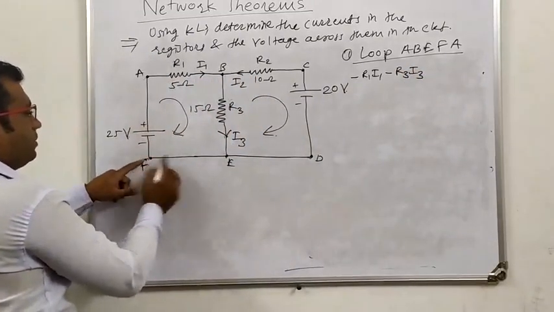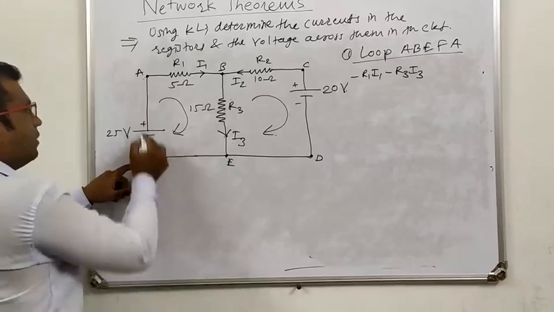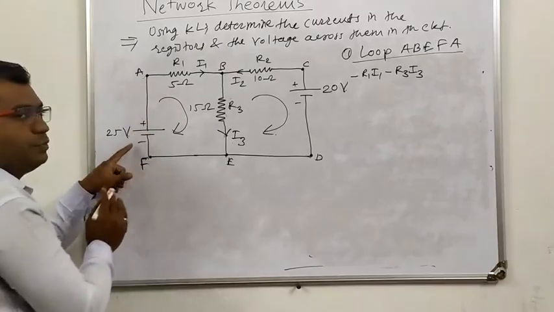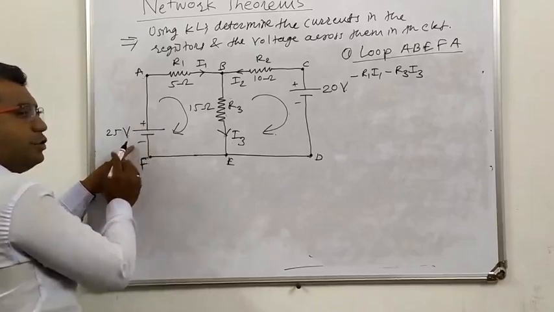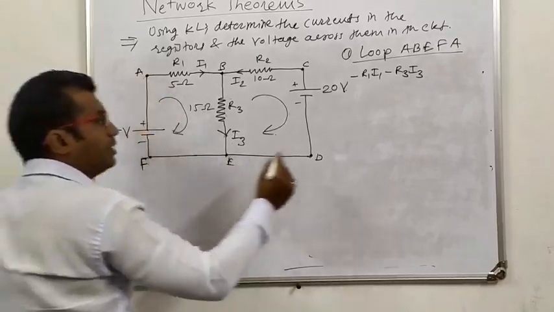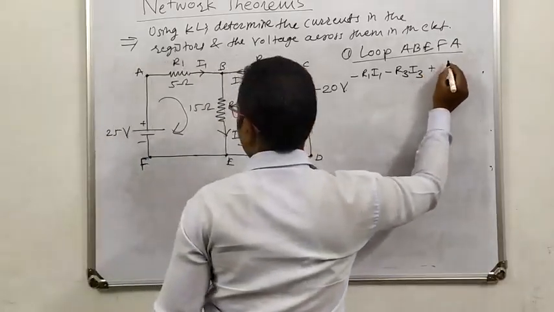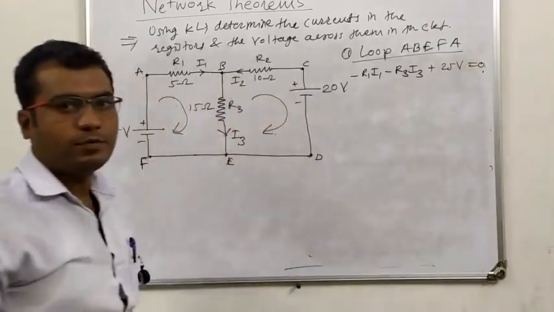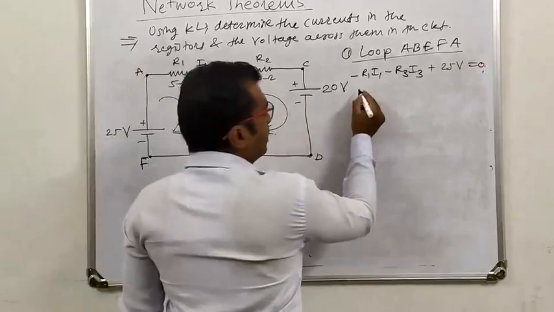And from E to F, there is nothing. F to A, we are moving from negative to positive, it means there is a rise in potential. Therefore, it should be plus 25 equal to G. Therefore, we can write